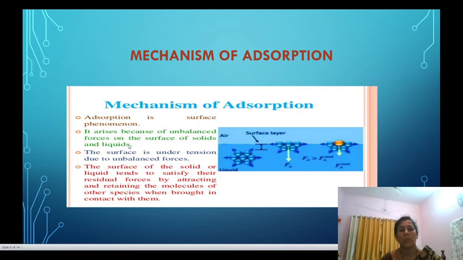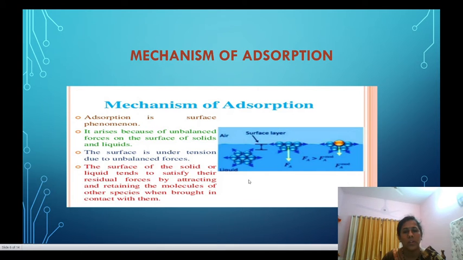Now, van der Waals forces of attraction are present between the molecules. Such forces are called cohesive forces, as they are between the particles of the same substance.